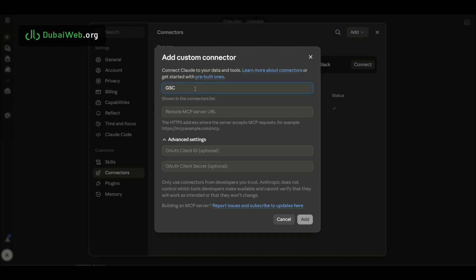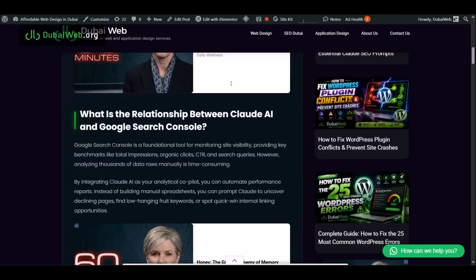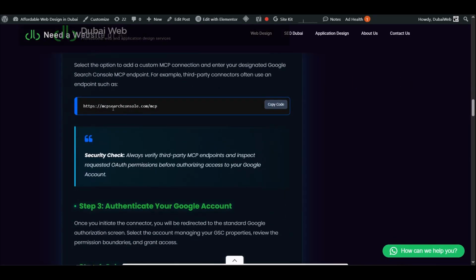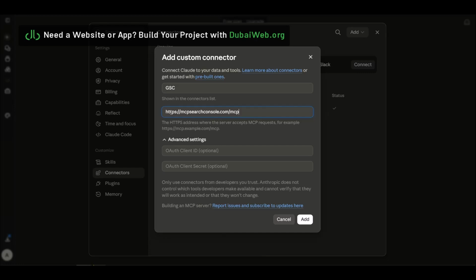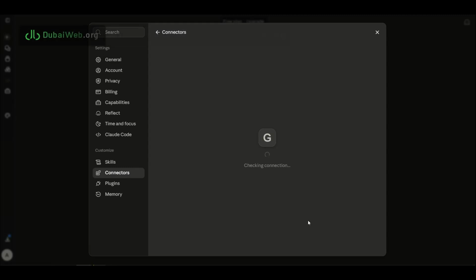Step 2. Add the MCP connection. Select the option to add a custom MCP connection and enter your designated Google Search Console MCP endpoint. For example, third-party connectors often use an endpoint such as https://mcpsearchconsole.com/MCP. Always verify third-party MCP endpoints and inspect requested OAuth permissions before authorizing access to your Google account.